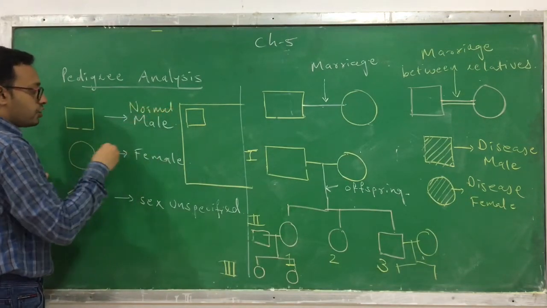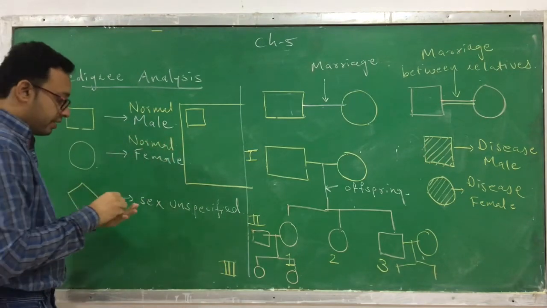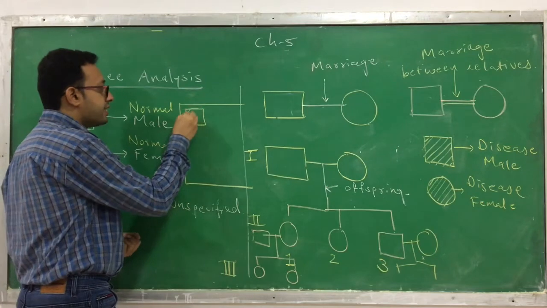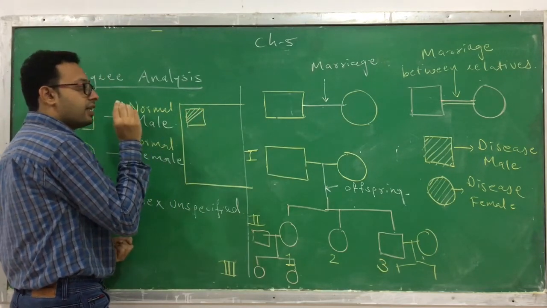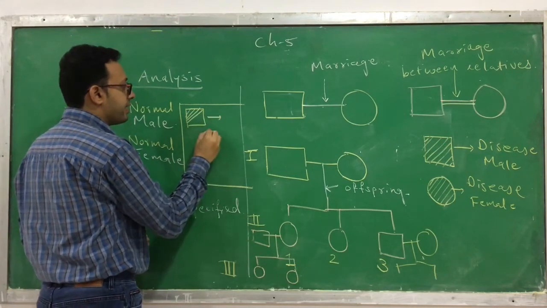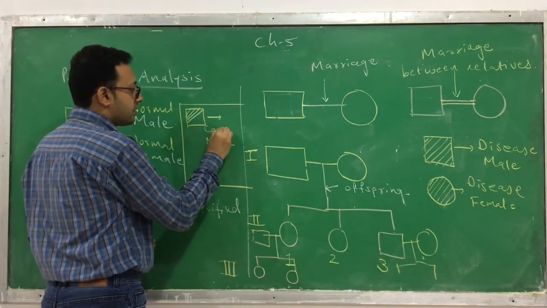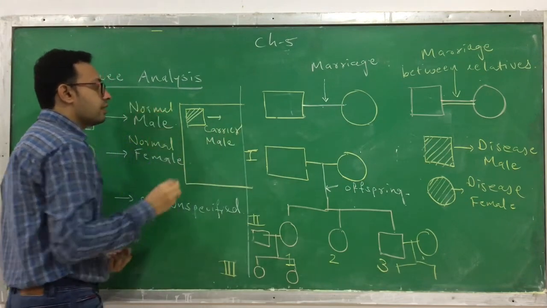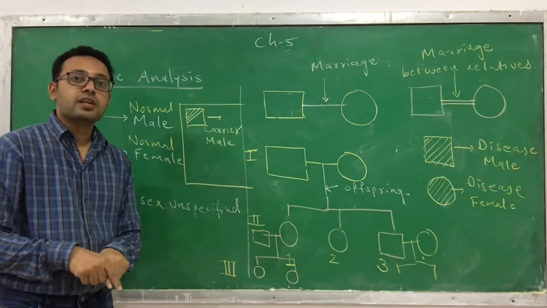Not shaded, we call it a normal female. But when it is half shaded, that indicates it is a male, but a carrier male. Carrier male means a male which has a gene for a disease.